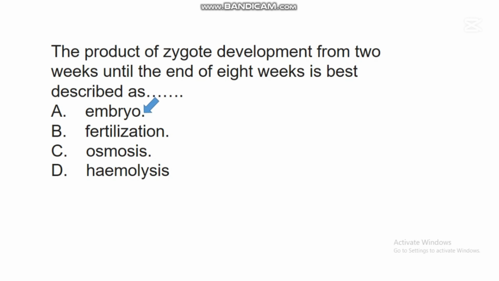Research has shown in embryology that when zygotes undergo development starting from 2 weeks until the end of 8 weeks, the period of zygote development is best described as embryo. So this embryo is the product of zygote development from 2 weeks until the end of 8 weeks.